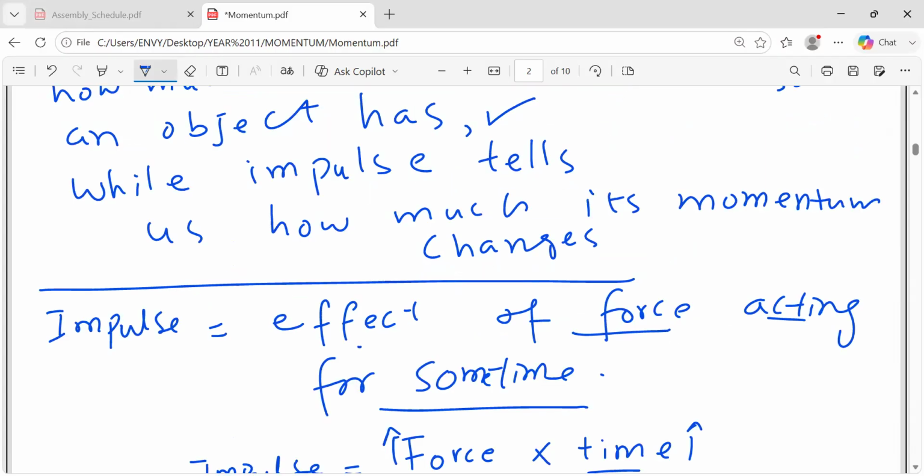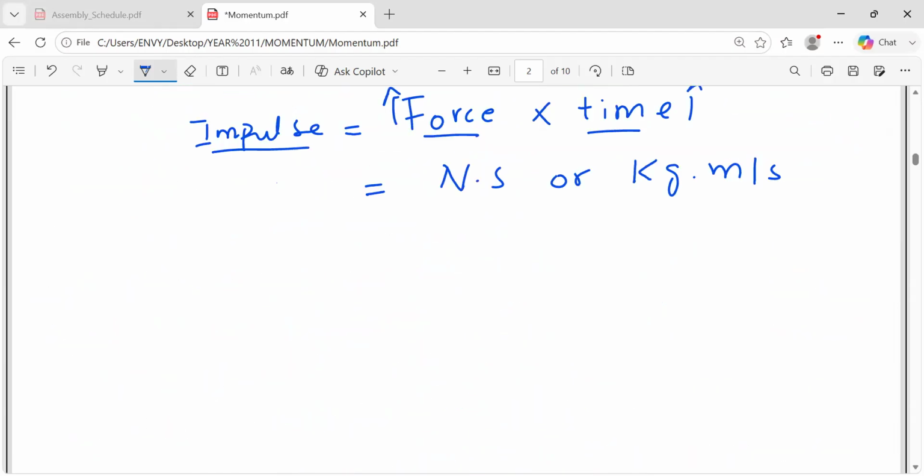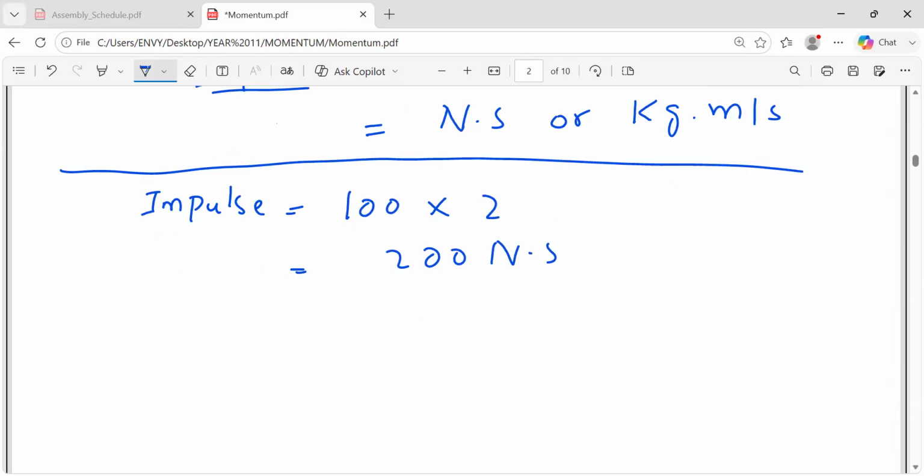Now, most of the time students get confused in these things. I remember a question in a past paper. They asked the students to find the impulse, and the force was given, let's say 100 Newton, and the time for which it was applied, let's say 2 seconds. 100 times 2 is 200 Newton second. And this impulse was for a specific object, let's say object A. Then in the second part of the question, this is A, this is B.